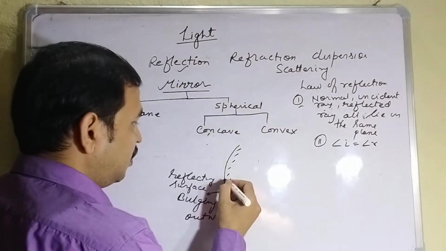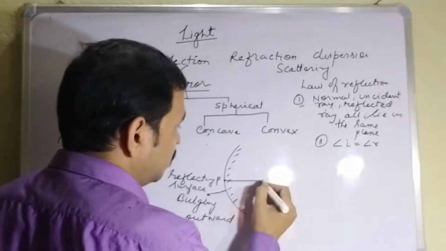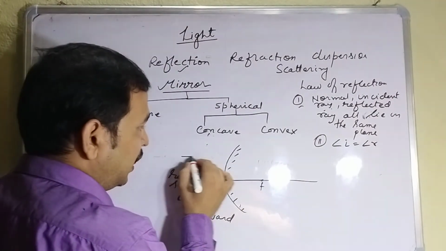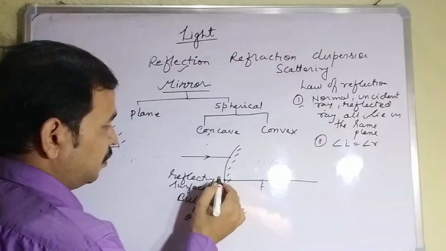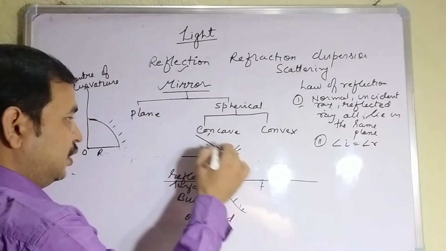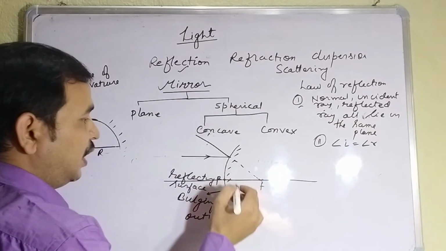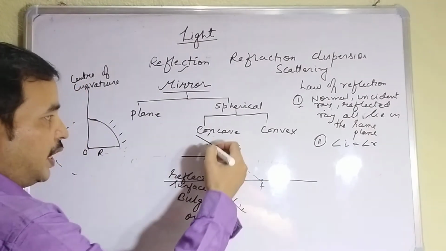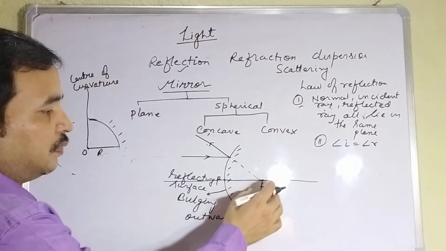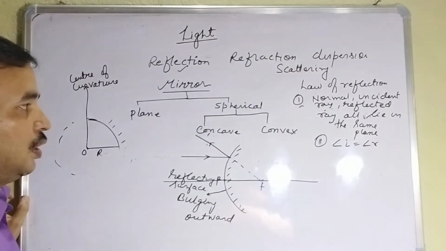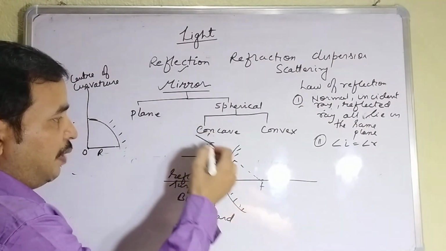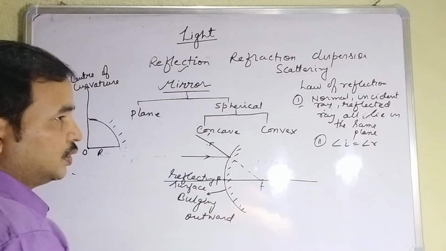Similarly, the center of this mirror will be the pole. This is the focus. If light is coming parallel to the principal axis, it will appear to pass through the focus. Here it is not the actual focus, it is known as the virtual focus in the case of a convex mirror.